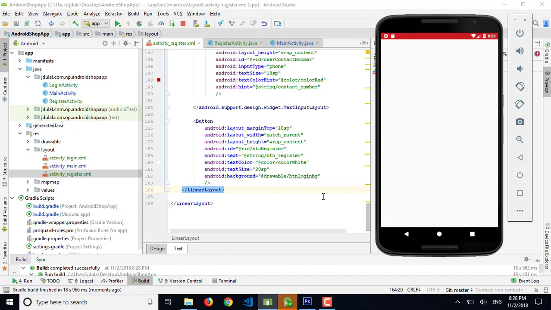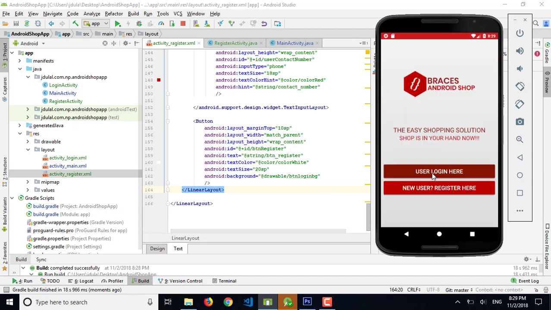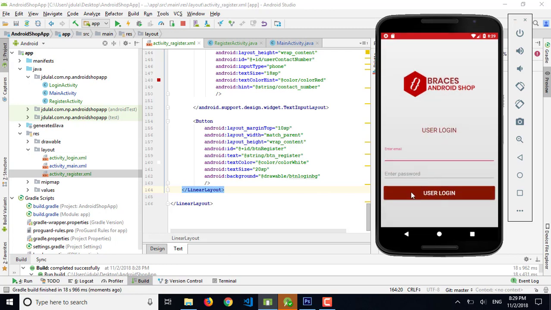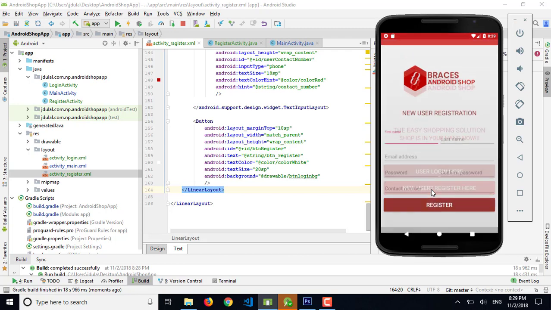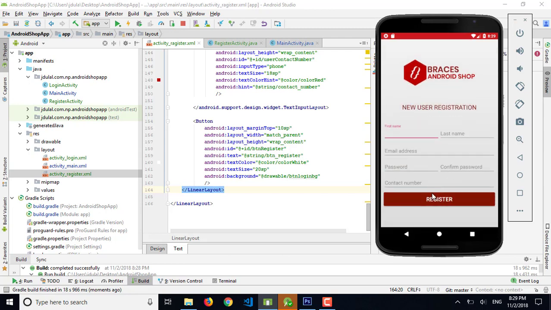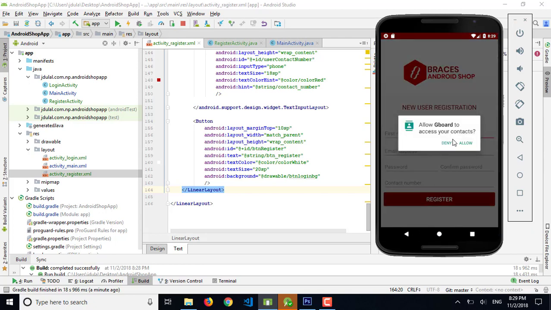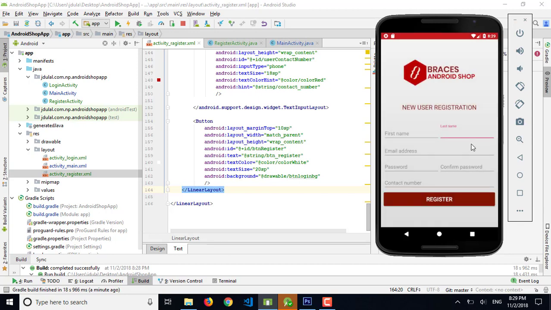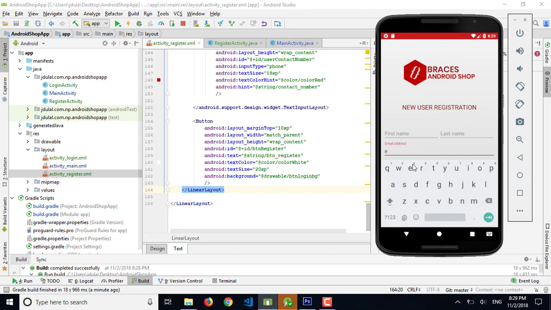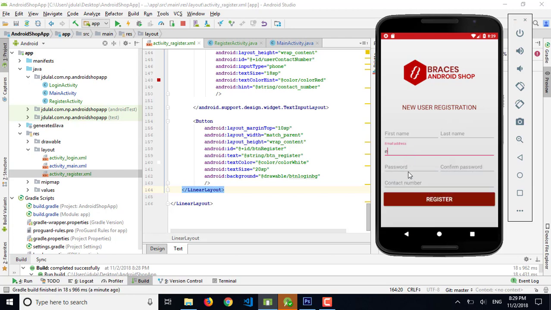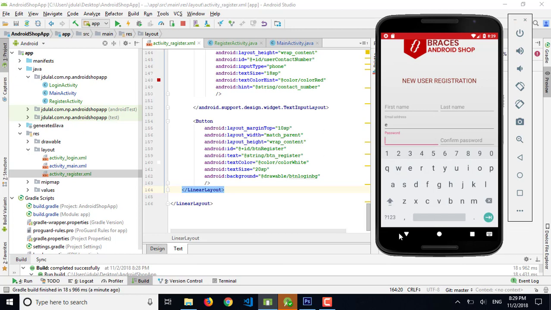Okay, we have the app running here, and this one is the user login. We don't have work on the back button, and this one is new user registration, so everything seems fine, and I think it's complete here. So in the next episode we'll use the Java code to register a user and login activity, and for the backend we will use a Firebase real-time database.